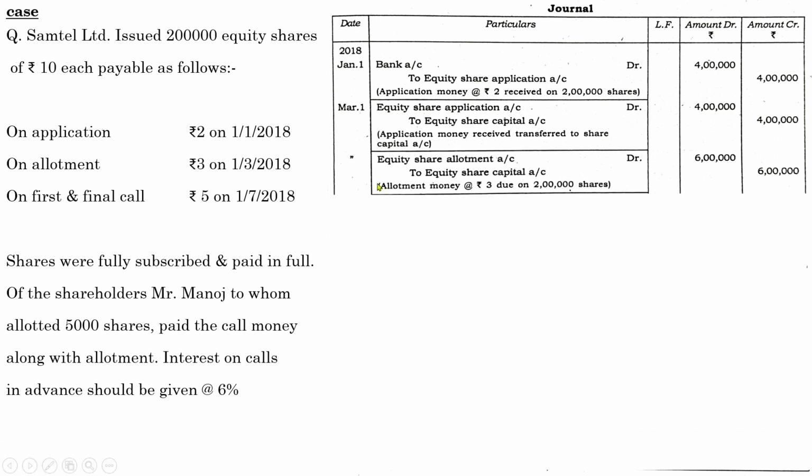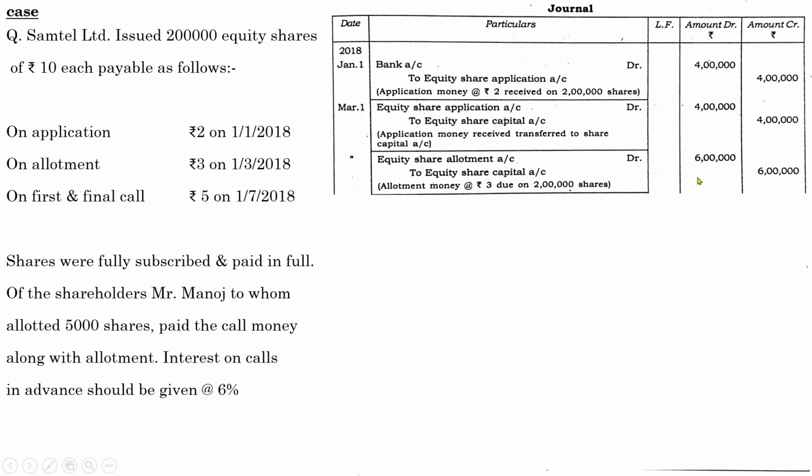On 1/3/2018 or 1st March, equity share allotment account debit to equity share capital. Price of one share is 3, total number of shares is 2 lakhs, so 3 into 2 lakhs, you will get 6 lakhs.